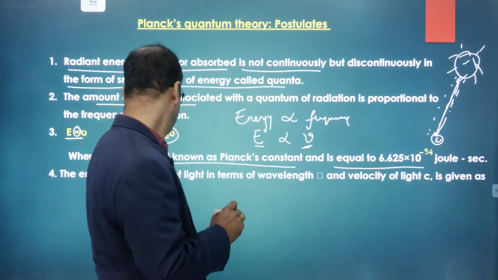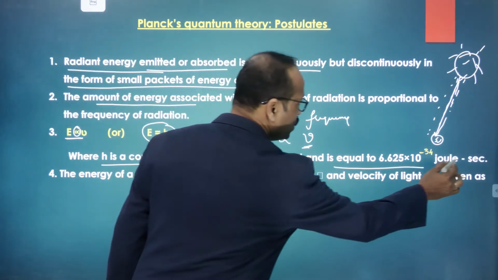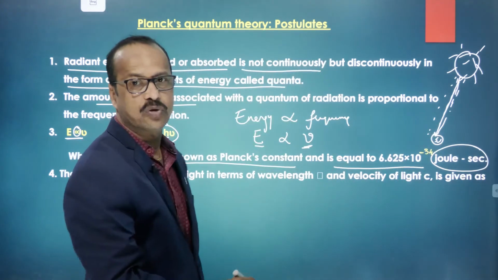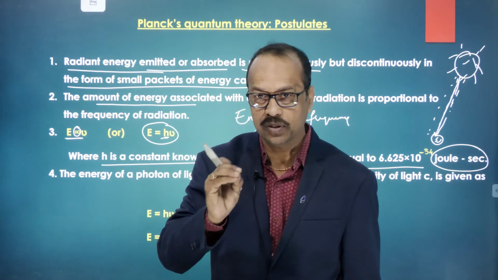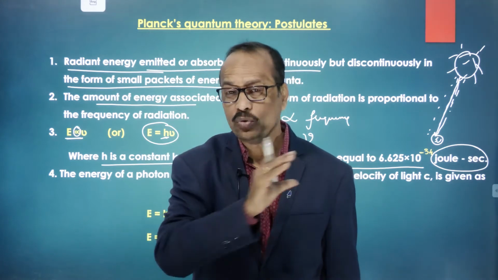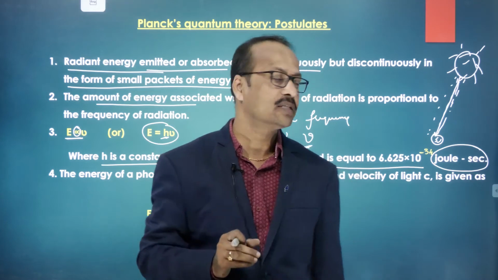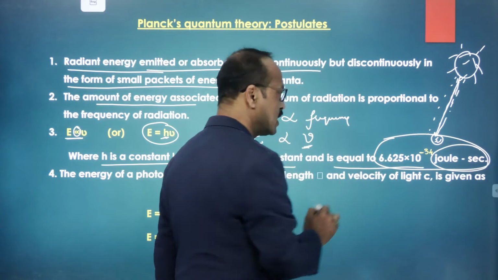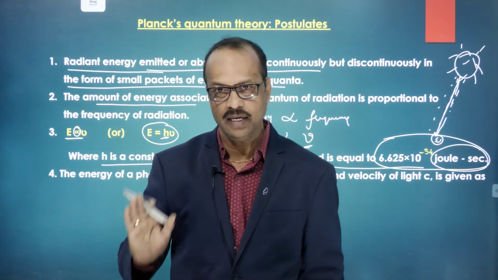Students, a very important question may be asked: what is the unit of Planck's constant? The Planck's constant unit is joule second, and its value is 6.625 into 10 to the power of minus 34 joule second. It's a very important value, because to solve a numerical you need to remember this value. These values will not be given in the examination.